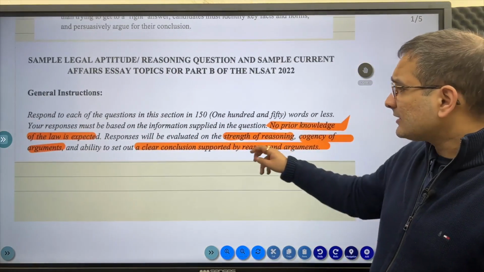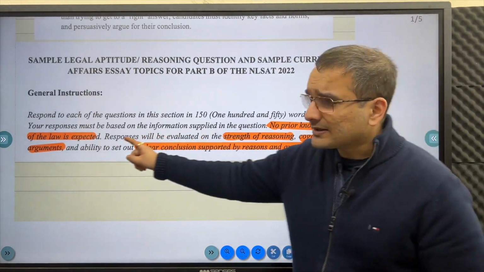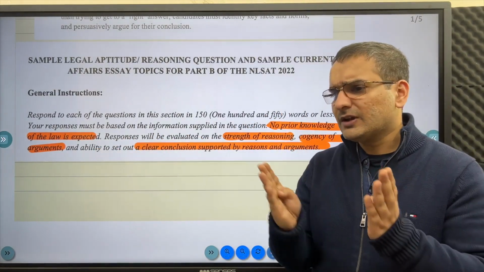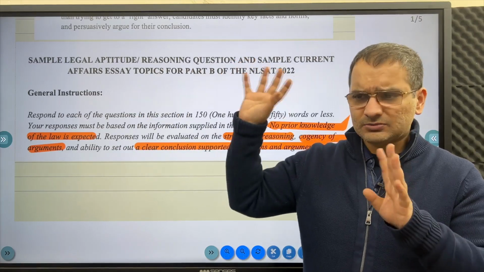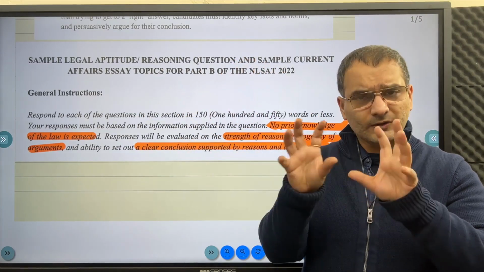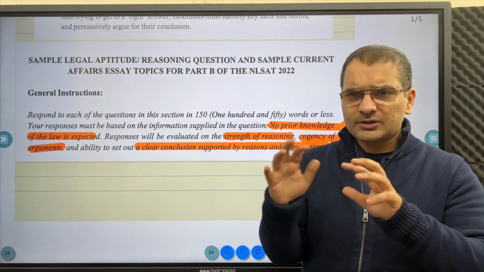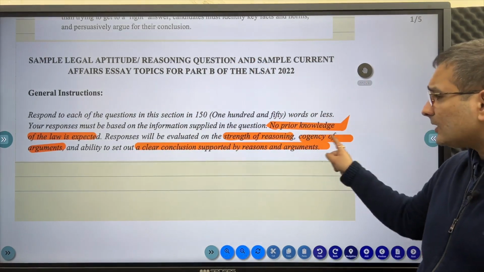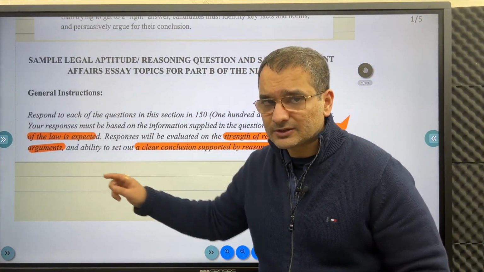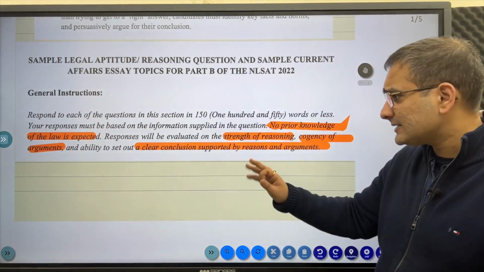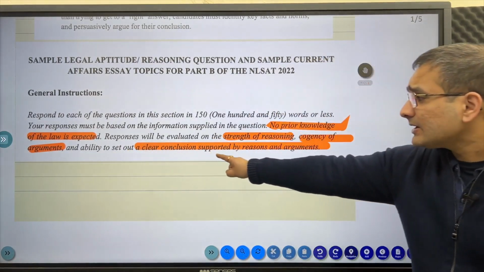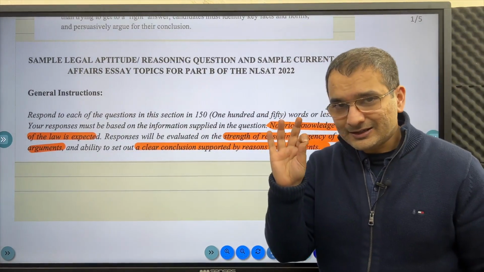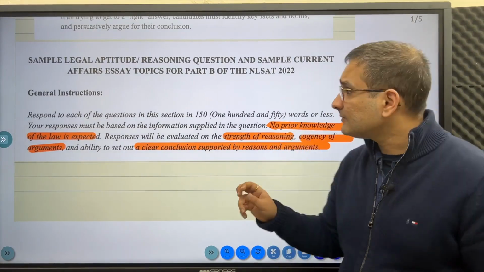Now, general restrictions is no prior knowledge of law is expected. So even if you are answering it as a layman, absolutely great. If obviously you watched the torts ka lecture, you pretty much know all of that as well, all of the legal terminology by now. So if you can use that, great. If you can't use that, it's absolutely okay. But on the strength of reasoning, cogency of arguments, so the clarity of arguments and the strength of your reasoning and ability to set out a clear conclusion, do not forget this. All right, so we need to conclude our answers in a very definitive basis.